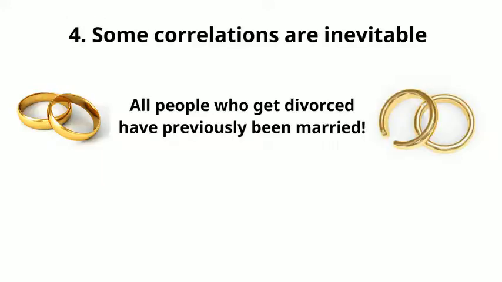Fourthly, some correlations are absolutely inevitable. For example, there's a very striking correlation between marriage and divorce. All people who get divorced have been married before. So does that mean that marriage causes divorce? I'll let you decide that one.